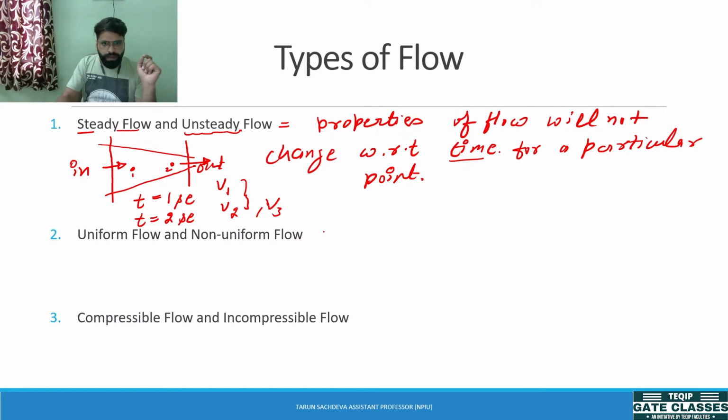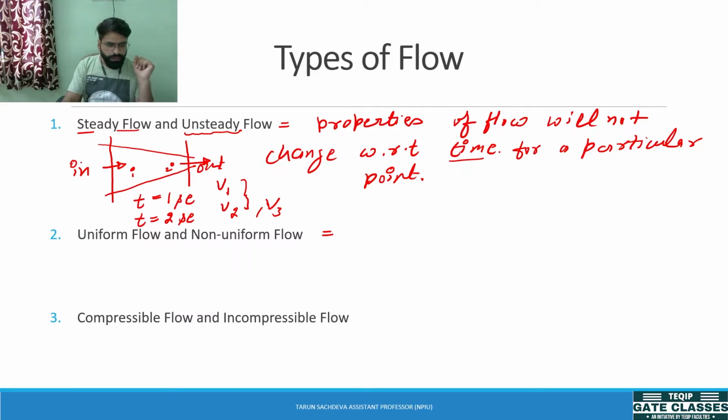Okay. Now, most of the devices in case of analysis under thermodynamics, such as turbine, compressor, nozzle, diffuser, heat exchanger, are under the study of steady flow. All the flow which is occurring in these devices is a steady flow in many cases. Okay, if it is not mentioned, then it has to be mentioned that this type of flow is unsteady.